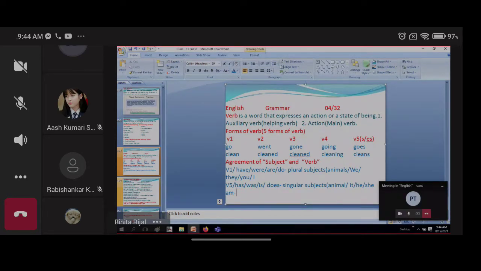In which subject do we use it? Only one subject is there. What is that? I. Yes, obviously, why not I? Okay, this is the first part. We have to understand about the different forms of the verb and how to use the verb with a certain subject. If you understand this, then I will move on to some auxiliary verbs and their negative forms. Okay, ma'am. Are you ready?